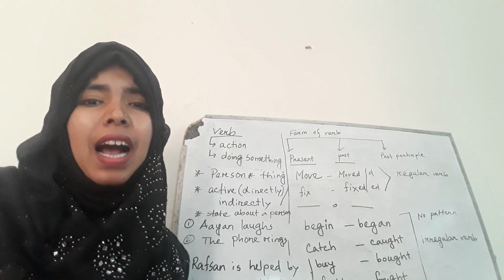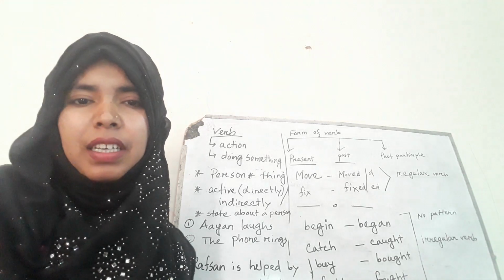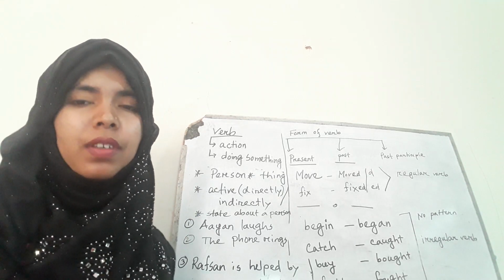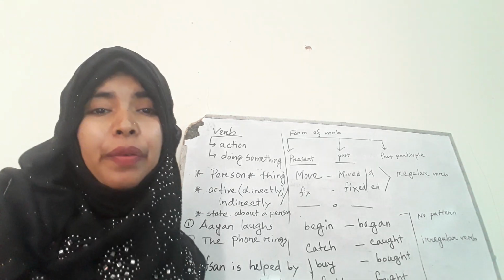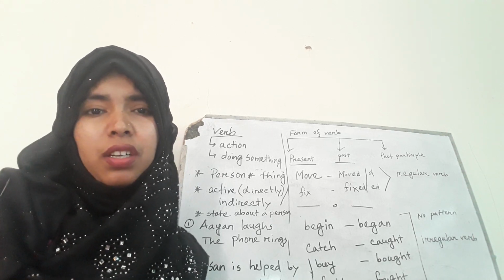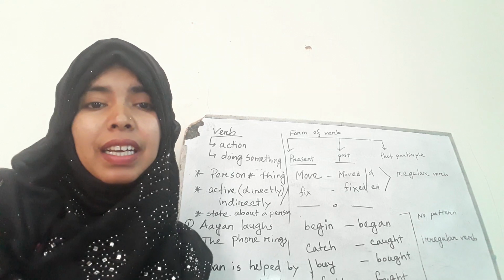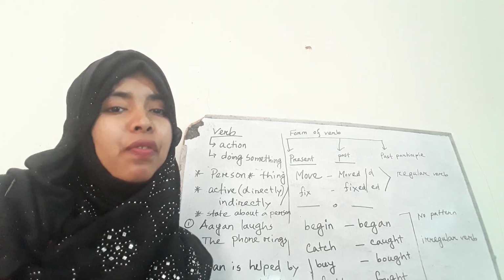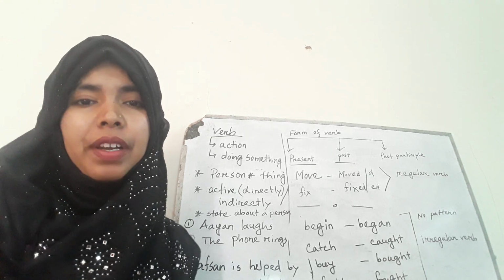Like I said, I am teaching. I am a person and the work is done by me. If I say the phone rings, is there any person? No. The phone is a thing and it is happening with the thing. The phone rings. So ring is a verb here.